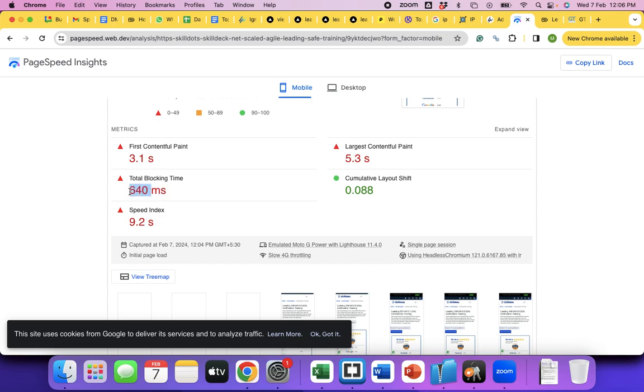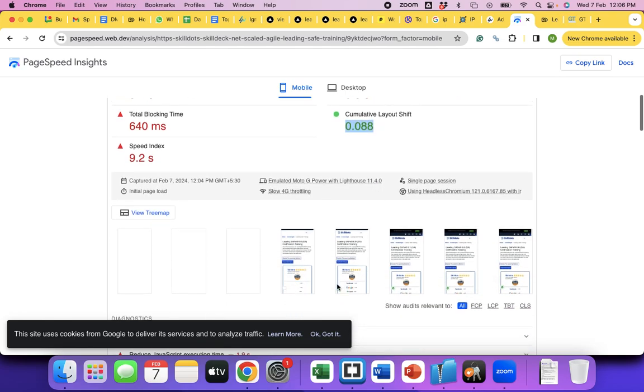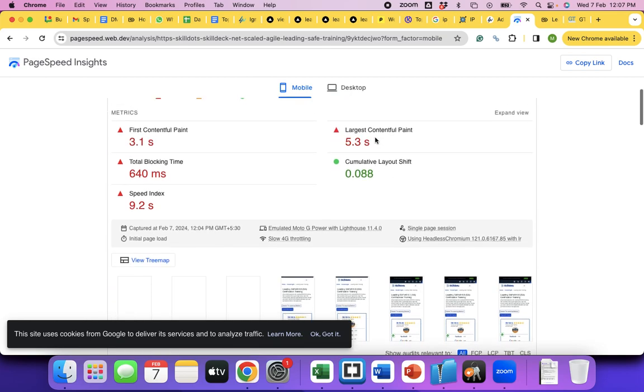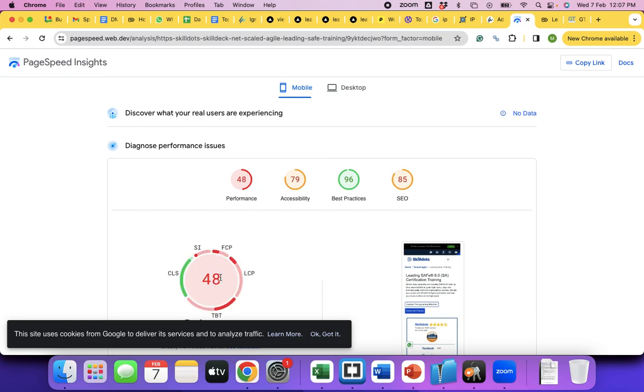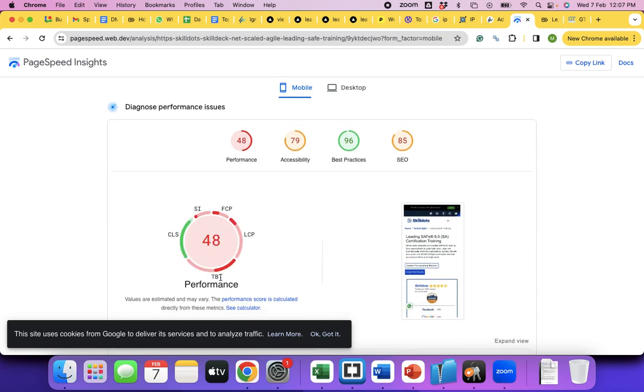That is 640 milliseconds. Cumulative layout shift is a shift from one section to another section on the web page, which has to be less than 0.01, and it is 0.1, not 0.01, 0.1, and it is good. On desktop, you will see better, improved metrics. See, the performance score is 48. This can be 100 also.